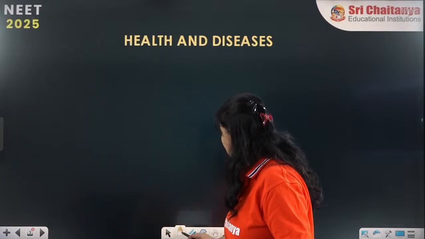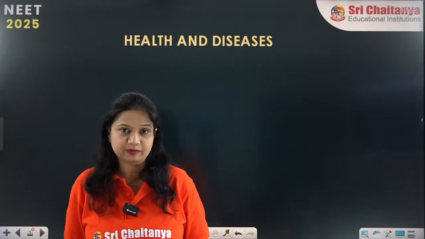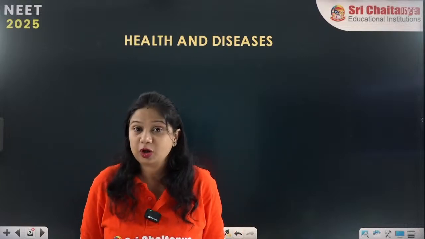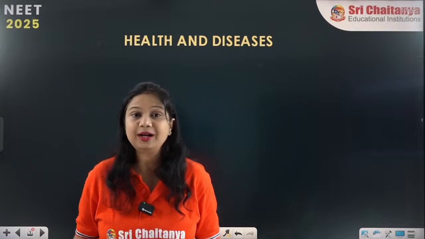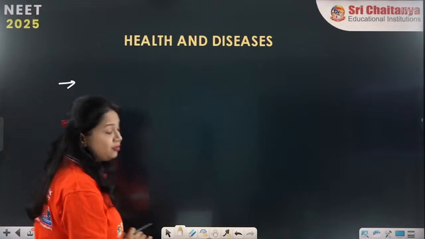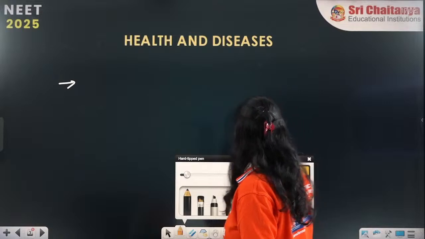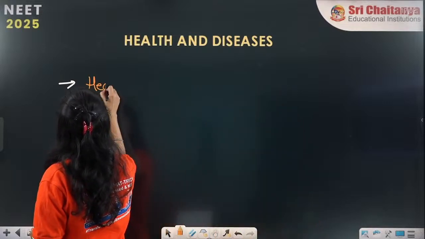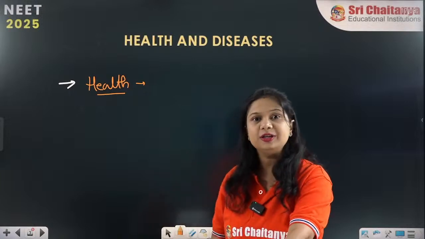There is an organization which we call the World Health Organization. We are going to study about them also. This organization, the World Health Organization, has given the definition of health. Now what is health? Health is defined as the state of complete well-being of physical, mental, social and emotional behavior.